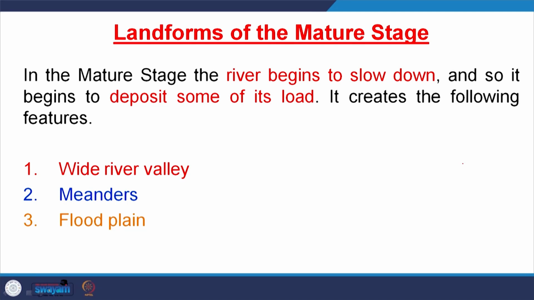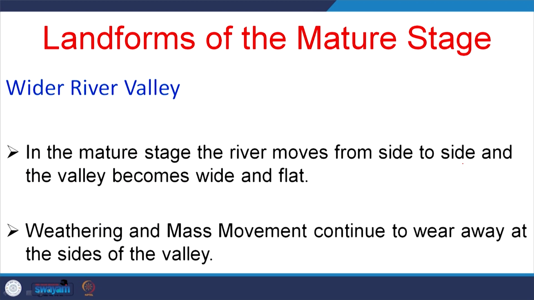Then landforms in the mature stage. In the mature stage, the river begins to slow down, and so it begins to deposit some of its load. It creates the following geomorphological features. First is wide river valley, then meanders, then floodplains. If you see here, this wider river valley, in the mature stage the river moves from side to side and the valley becomes wide and flat. So, it is the floodplains. That means there is frequent change in river course within the floodplains.